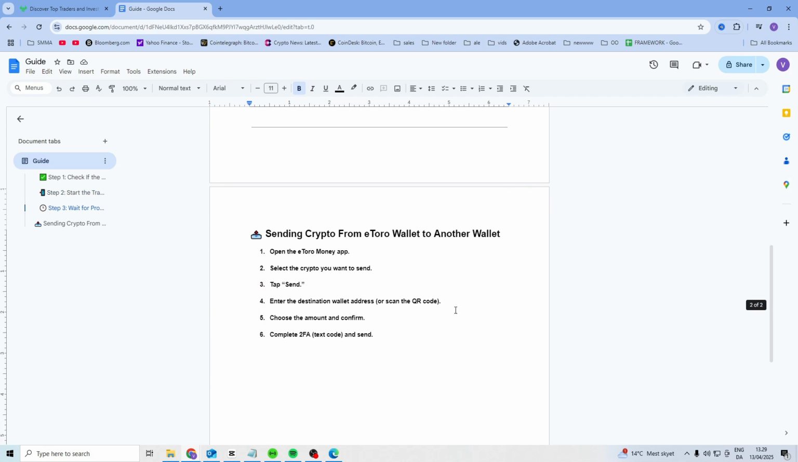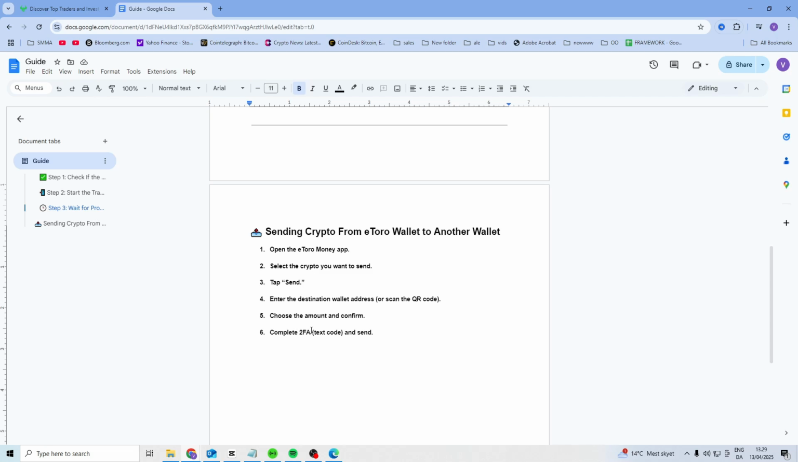Then from in there, you can choose if you want to transfer the crypto to an external wallet by going in there and clicking send into the external wallet, confirm it, and then it will be transferred to there.